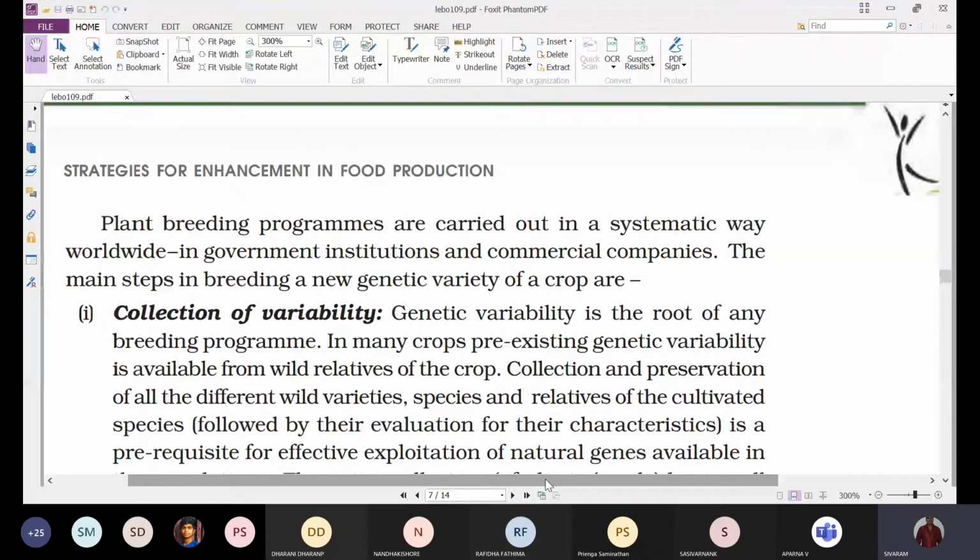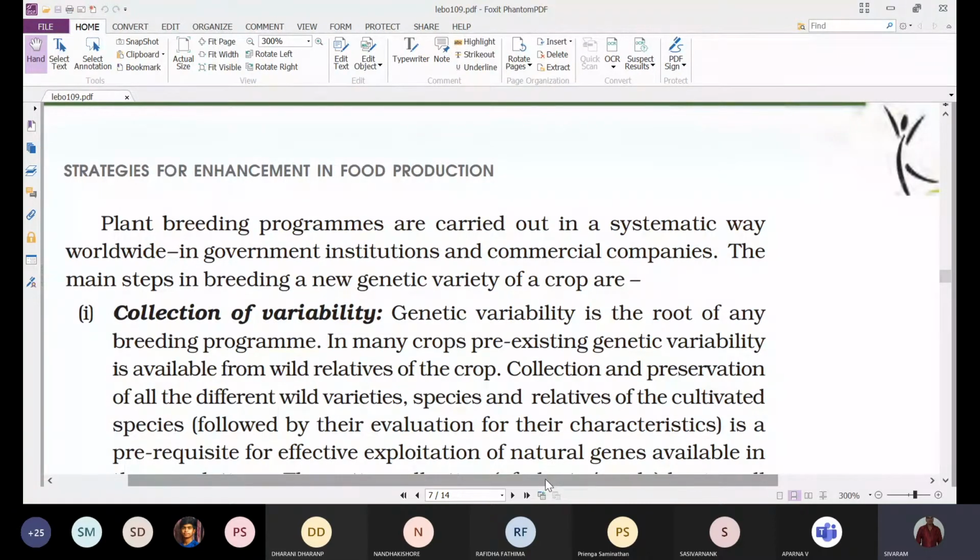Like that, there are some governmental organizations. Along with that, some commercial companies are also there, that is, seed producing companies. We will observe different types of seed companies which are selling seeds in the market.